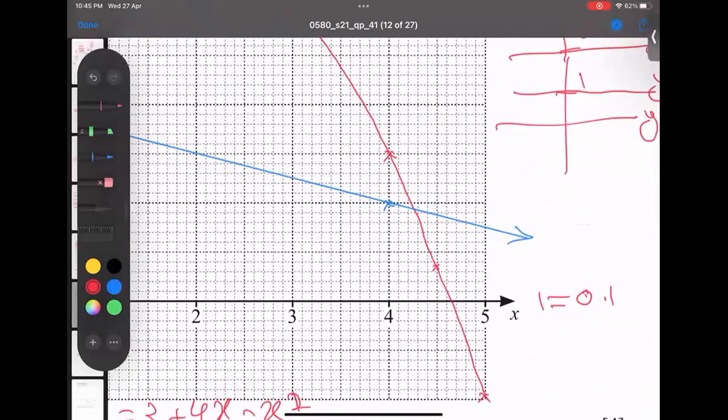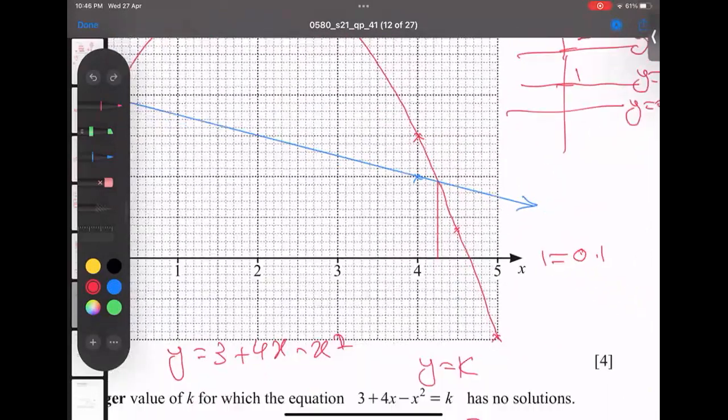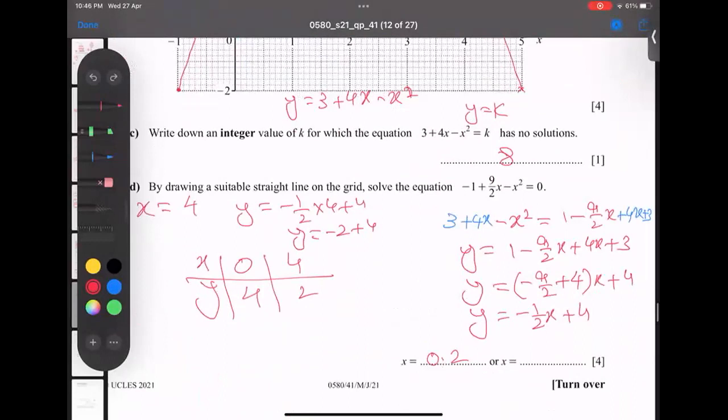The second answer is here. I'm checking here. So this is 4.1, 4.2, 4.3, 4.25. Why? Because it's in the middle of that. 4.25. I hope the point is very clear. Alhamdulillah Rabbil Alameen, and I have done it. So the answer is 4.25. We can say point 3, but no problem at all.